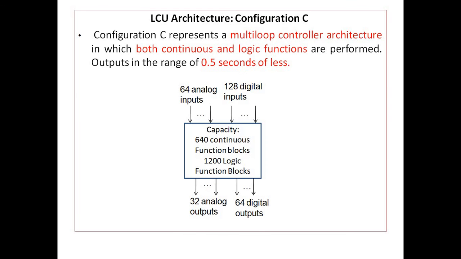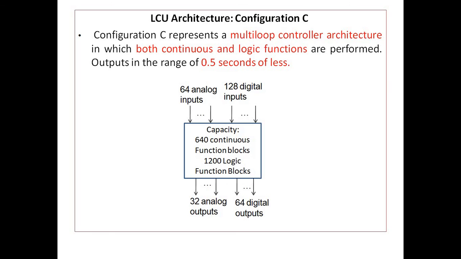Then LCU architecture configuration C. Configuration C represents a multi-loop controller architecture in which both continuous and logic functions are performed. Output is in the range of 0.5 seconds or less.